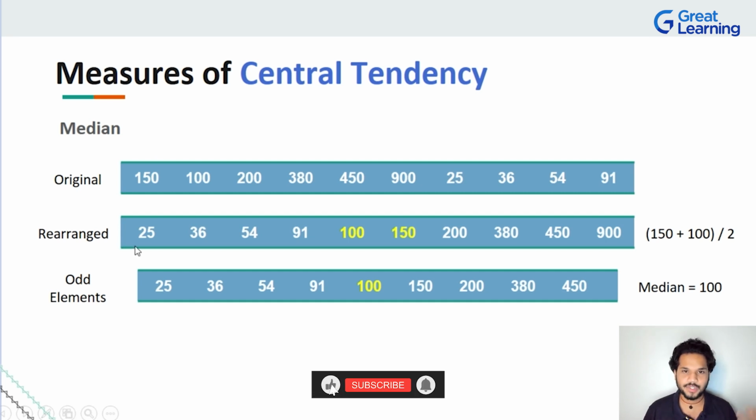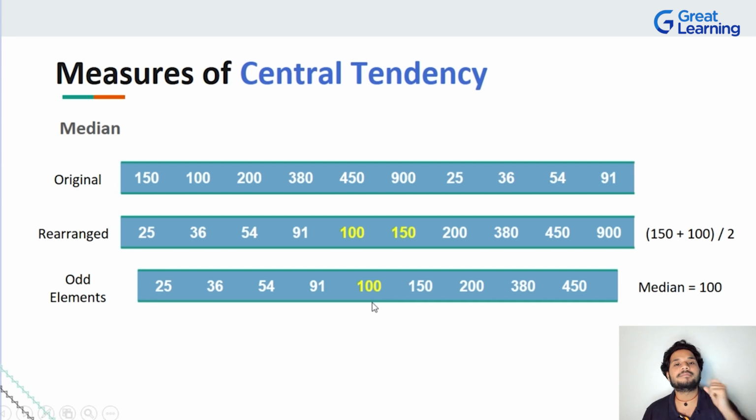It is as we saw in the mean case. Now what I've done is rearrange the data in ascending order for you. You'll see that the numbers are continuously increasing from left to right. So if I say, hey, find me the median of the data, here is one case where people might get confused. If I'm looking at 10 elements, which is the middle element? There is no middle element in 10, right? There never can be. If you have an even number of elements, you can never have a single middle one. It will be either 2 or none, right?